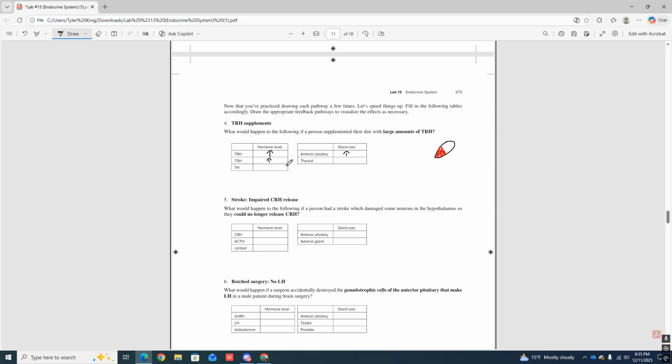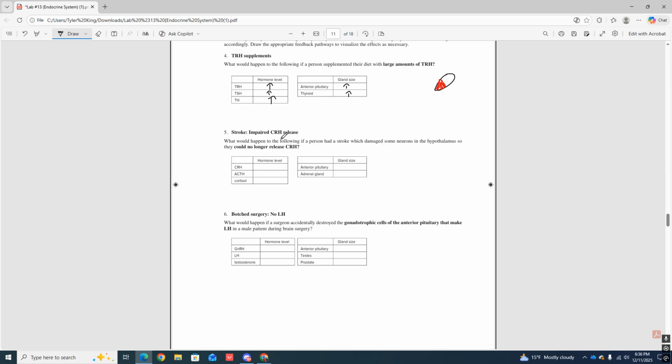And then TSH, what's going to happen here? It's going to go down and tell the thyroid to produce more thyroid hormone. So I see an increase here and I see an increase here. So what's going to happen? TRH increases, tells the anterior pituitary to make more TSH, perfect. Because that increases, it tells the thyroid to make more TH. Perfect. So because of that, we go up, up for this one. Up in everything. Awesome. Good.